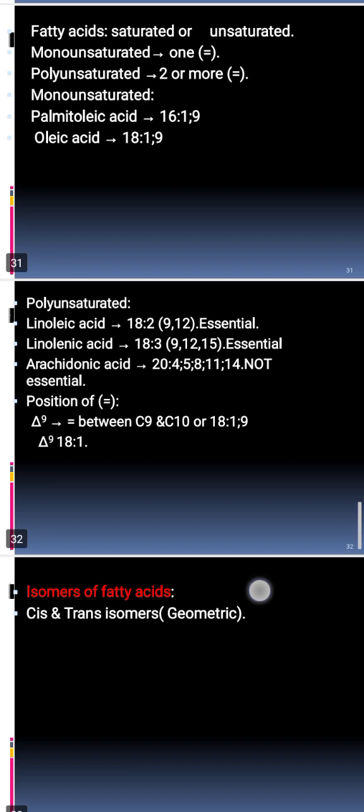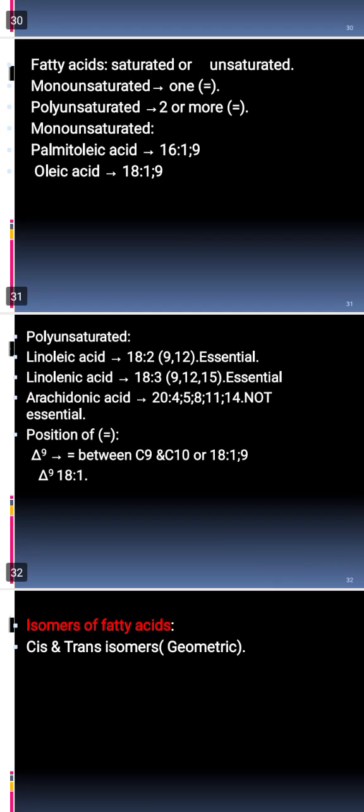So if we have a look at this slide, when we say 18:2, 9, 12, this means that linoleic acid contains 18 carbon atoms. It has 2 double bonds. The first double bond is between carbon number 9 and carbon number 10, while the second double bond is between carbon number 12 and carbon number 13.